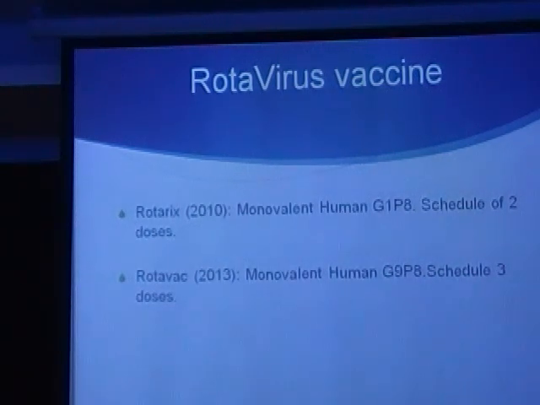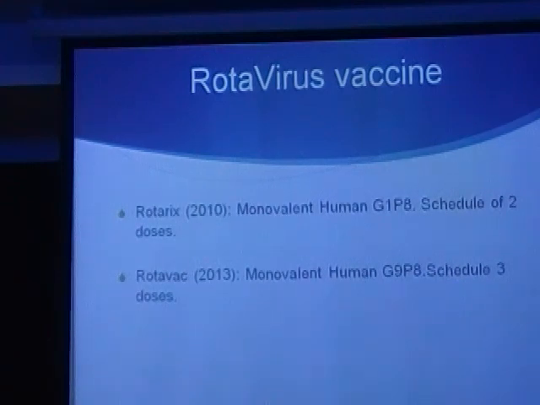Another vaccine came onto the scene in 2010 by the FDA, and I understand it was introduced earlier in India. It's a monovalent human vaccine based on G1P8, and it's a schedule of 2 doses. The rationale here is that in spite of being a monovalent vaccine, because it's human, it's supposed to work well, and it kind of covers the rest of the serotypes.